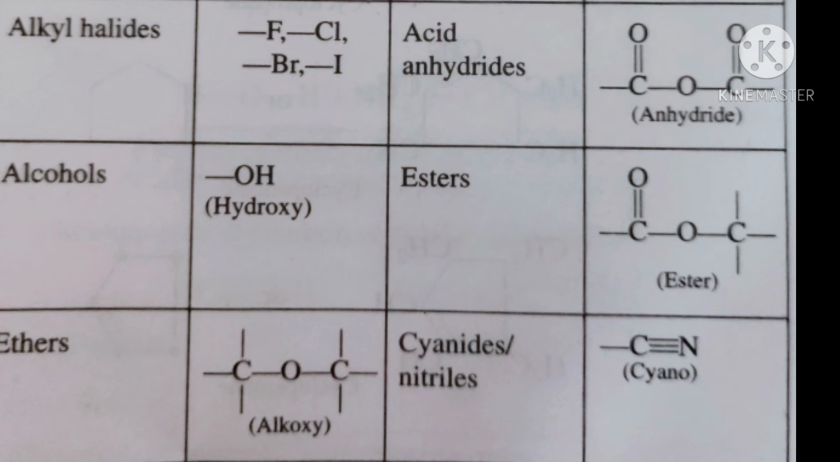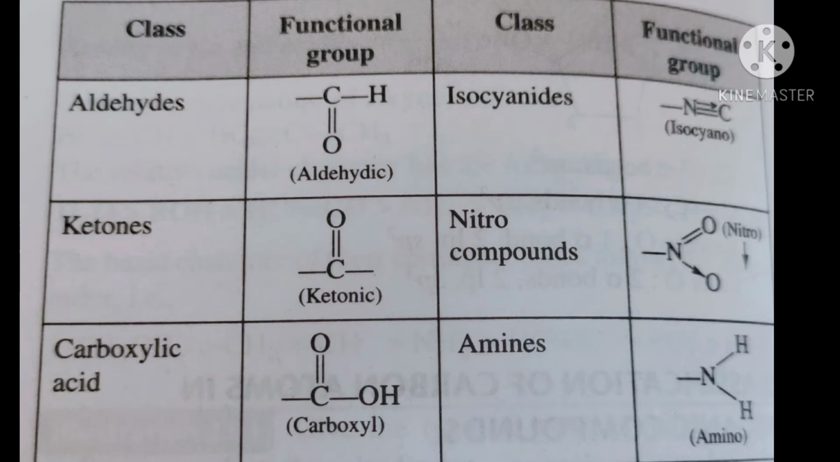And next is cyanides and nitriles. The cyanides are C triple bond N and isocyanides are N triple bond C. Next is isocyanates. And next is nitro compounds, with N double bond O and N single bond O. We call it nitro. And next is amines. Amines have NH2. These are the classification of functional groups.